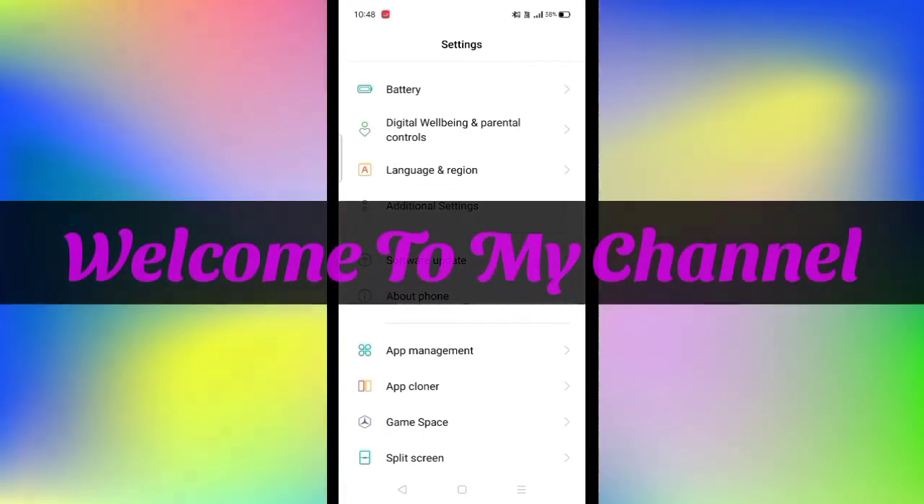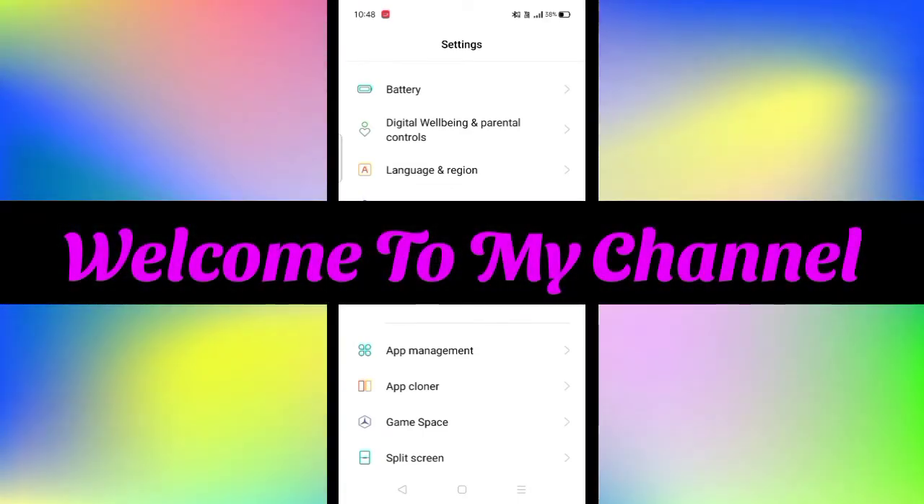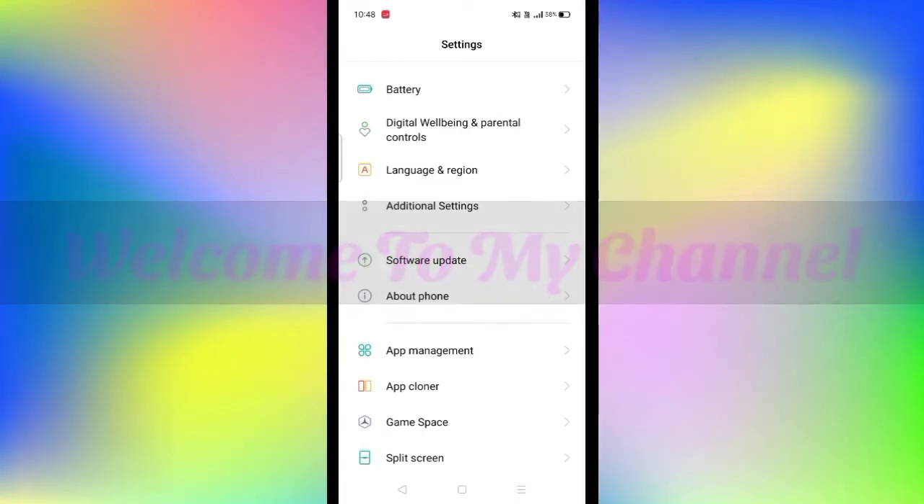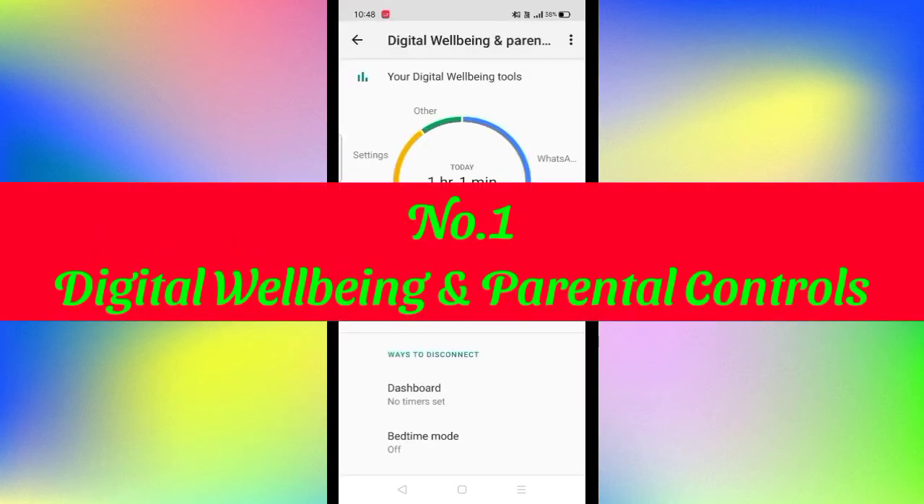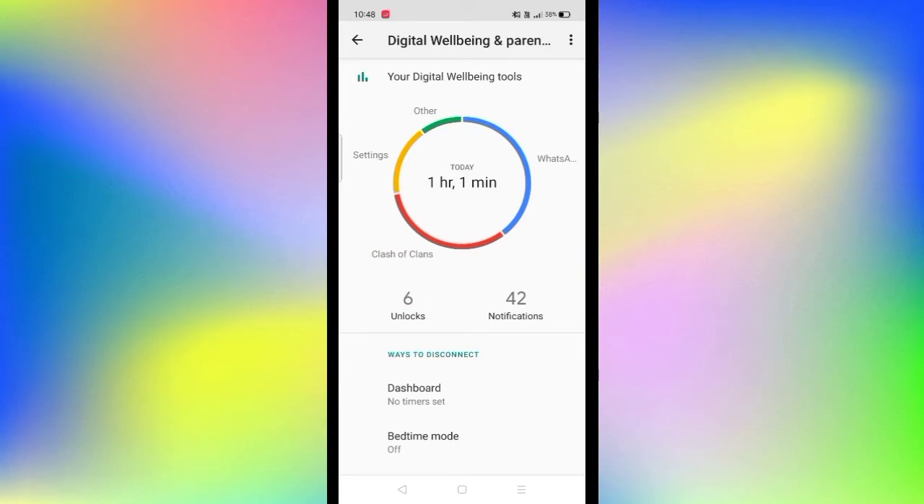So guys, first option is digital well-being and parental controls. It's very much beneficial for parents too. Here you can see that today it's written 1 hour and 1 minute. It shows that I have used this phone for 1 hour and 1 minute so far. If we click on that, it will show us details about it, for example how much each application we have used and for how much time.